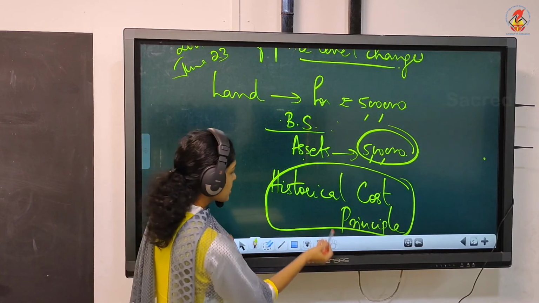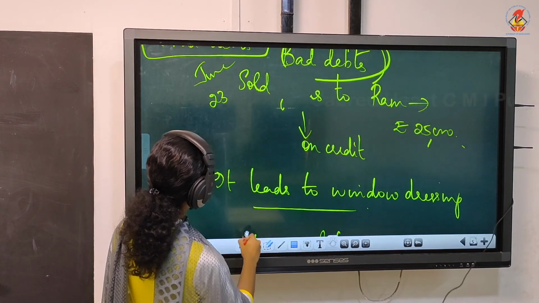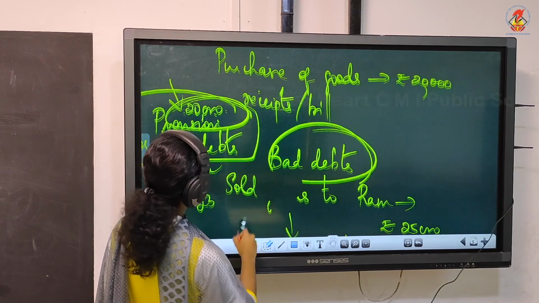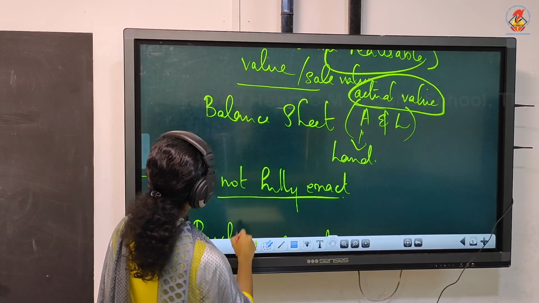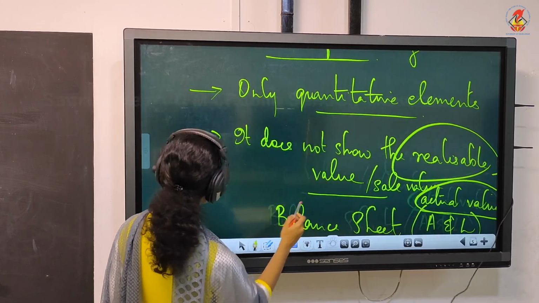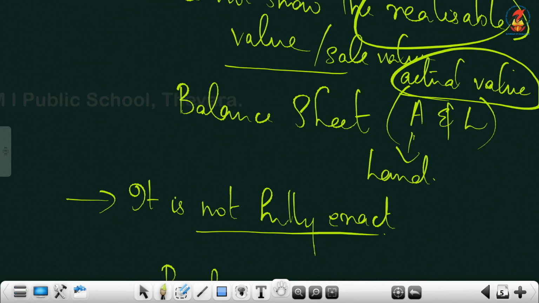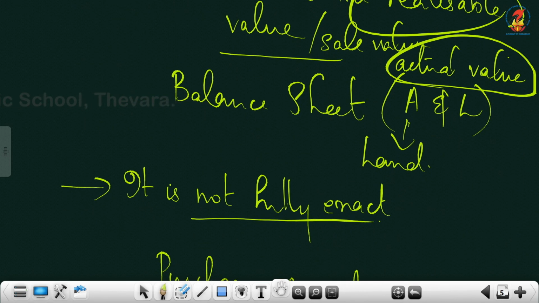So we discussed the limitations also. The first one, yes, it ignores the qualitative elements. Then it does not show the realizable value, that is the sale value. Then it is not fully exact.